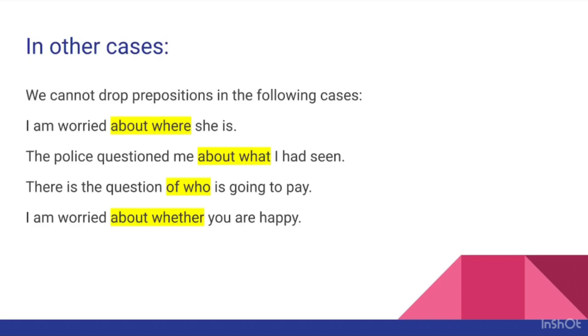We used these two words synonymously, but here you must remember that when we are using preposition in a sentence, after that we have to use the word whether. We cannot use if in such sentences. So if I write I'm worried about if you are happy, then the sentence is wrong. So it should be I'm worried about whether you are happy. So do remember this distinction in the use of if and whether.